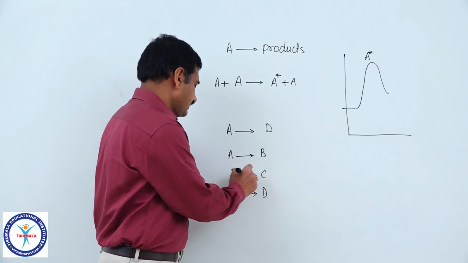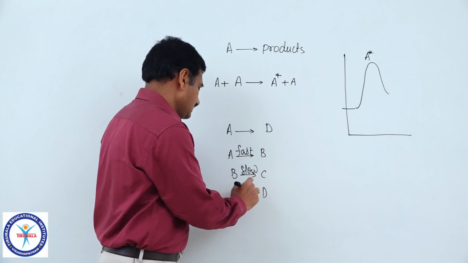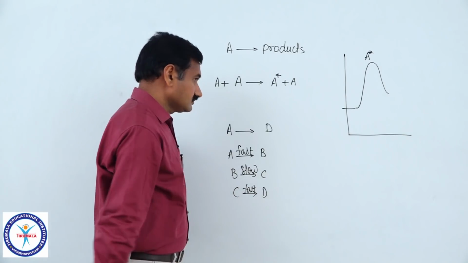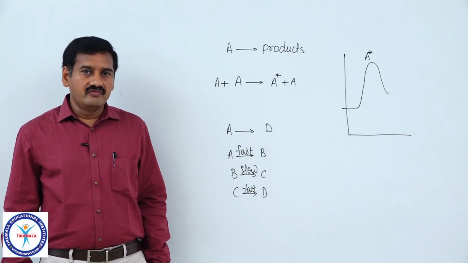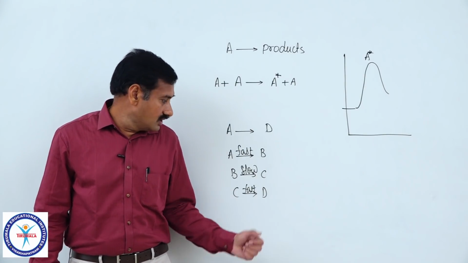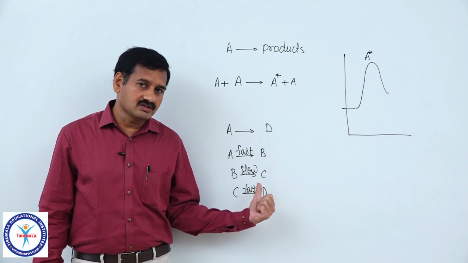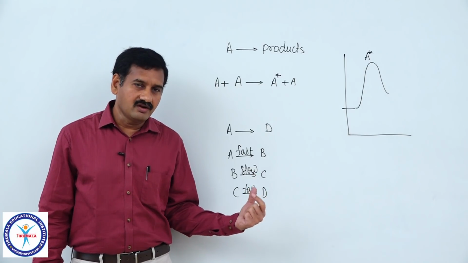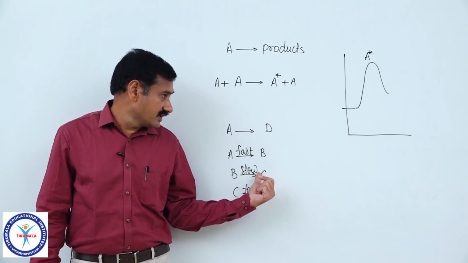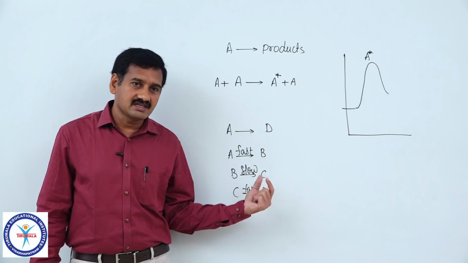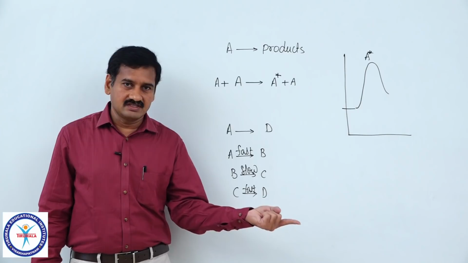Let it be the second step. If the first step is fast, the second step is slowest, and the third step is fast, tell me now, which step of the reaction is controlling the overall reaction? Is the first step controlling, or the second step, or the third step? Why is the rate of reaction somewhat less? Suppose all three steps of the reaction are very fast, the complete reaction may be fast. The reaction is proceeding with moderate speed, for example.